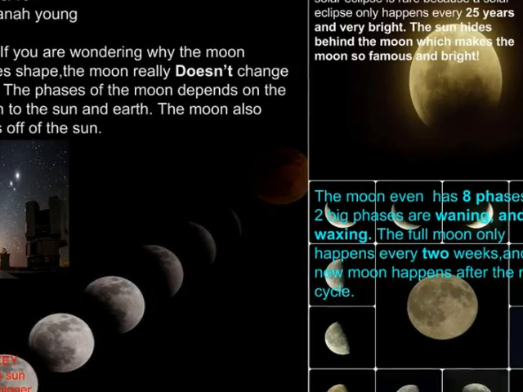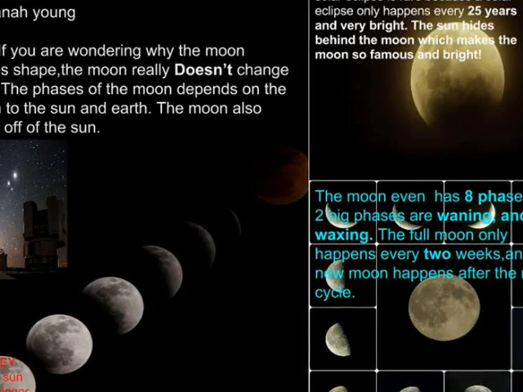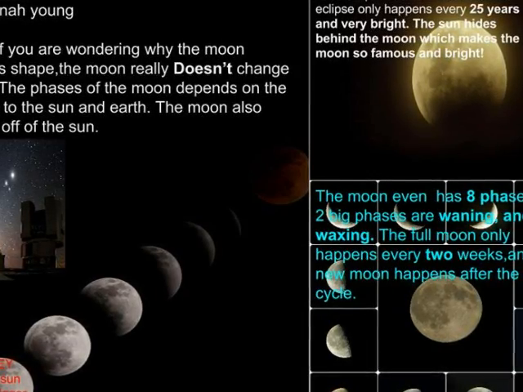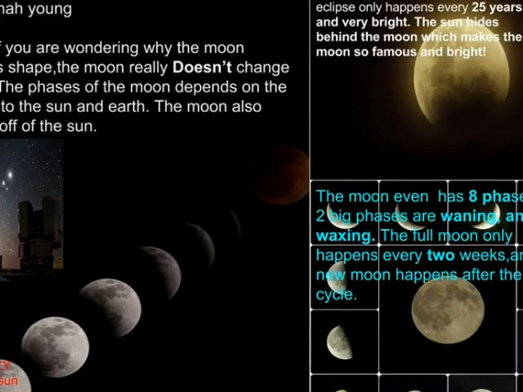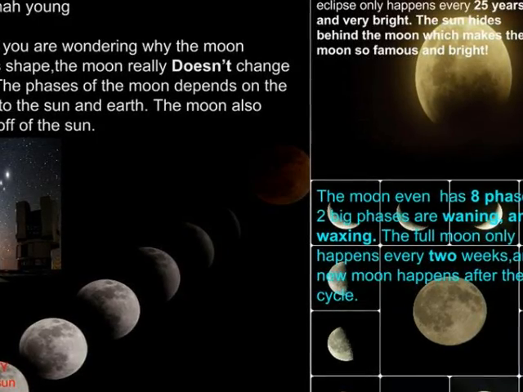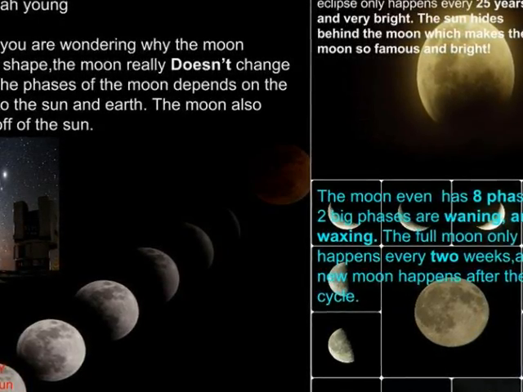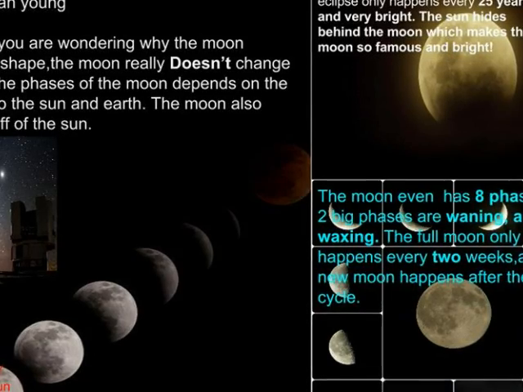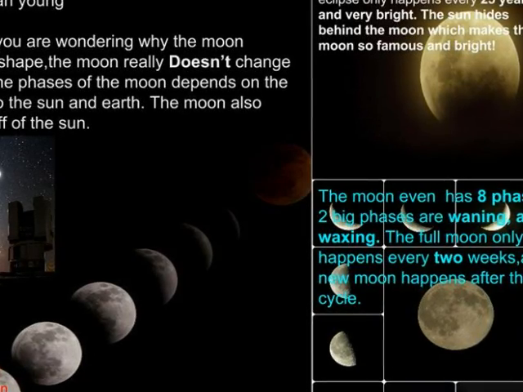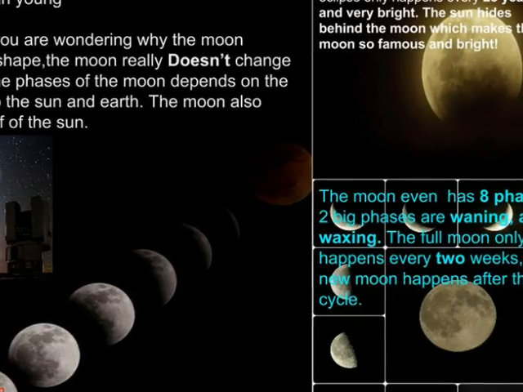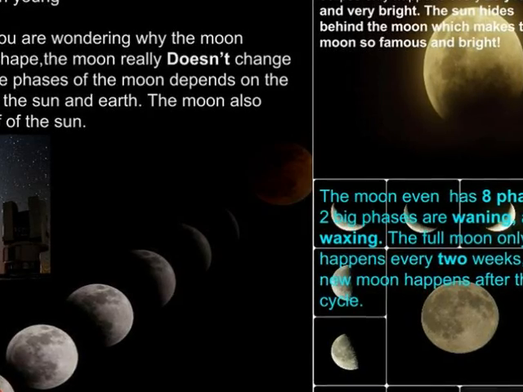A solar eclipse is very, very rare. A solar eclipse is rare because a solar eclipse only happens every 25 years and is very bright. The sun hides behind the moon, which makes the moon so famous and bright.